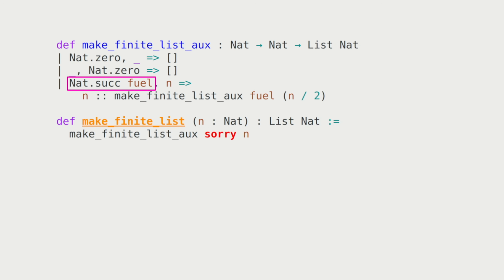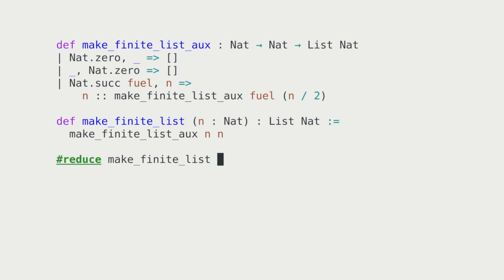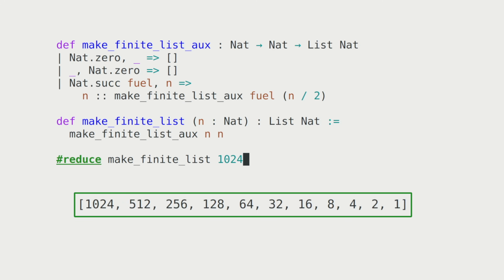The fuel decreases by exactly 1 on each iteration, while, by our termination proof, the other argument decreases by at least 1 on each iteration. Therefore, if both arguments start with the same value, then the fuel can never run out too soon. And of course, since the helper function avoids fancy recursion, reduction should be fast and unproblematic.